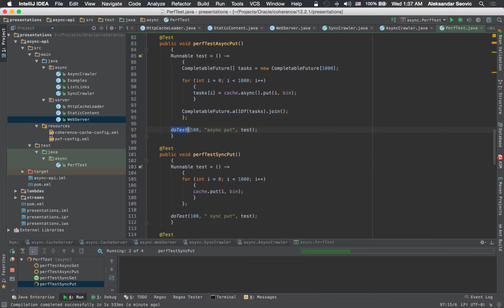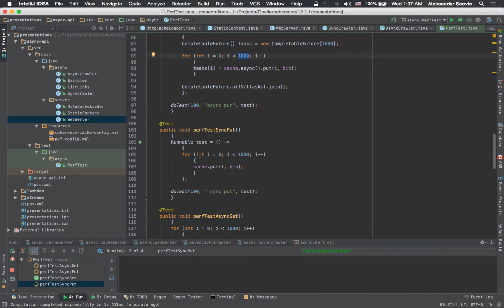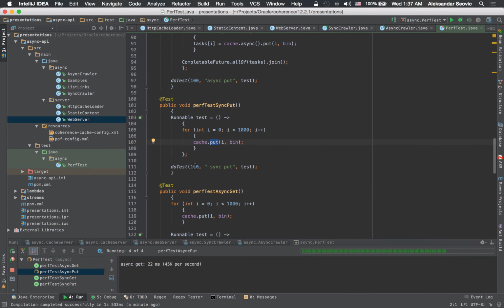It will do a 100 iteration warm up, and it will run the test itself 100 times, time it, and report the average for the 100 runs. Keep in mind that the result that's reported is actually for 1,000 asynchronous puts. The same thing for synchronous put. The code here is very similar, except we don't have to do anything with completable futures. So the code does 1,000 synchronous puts in a loop, and then same thing, we run it 100 times and report the results.